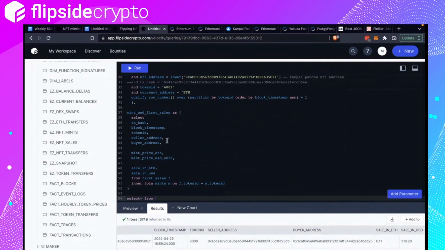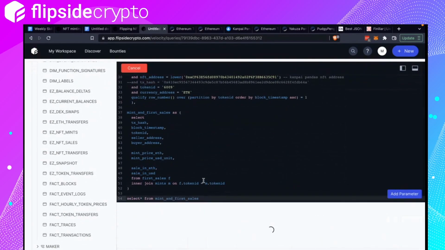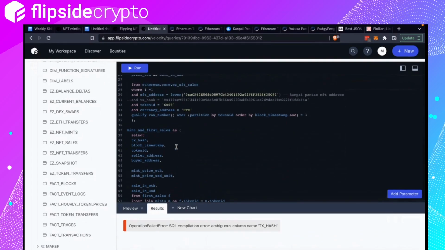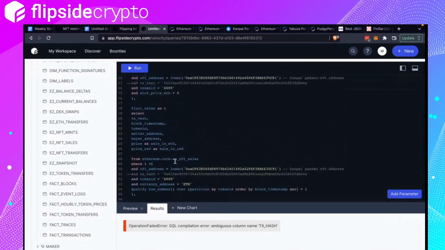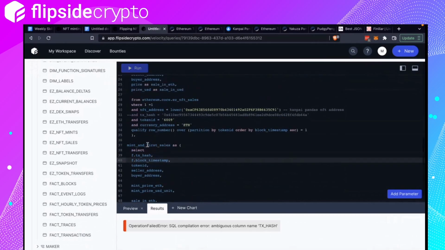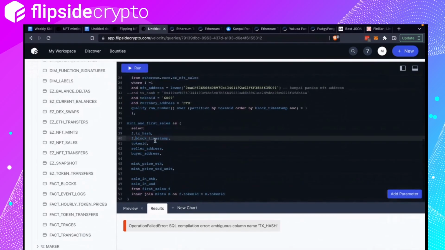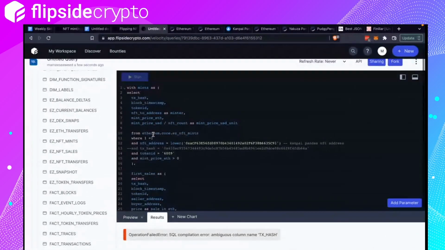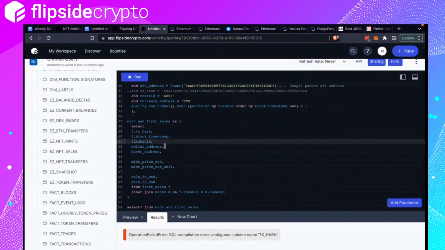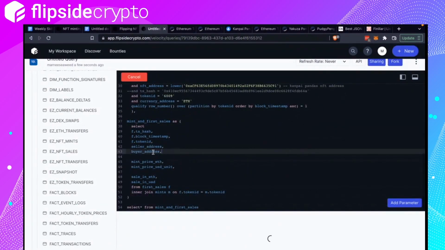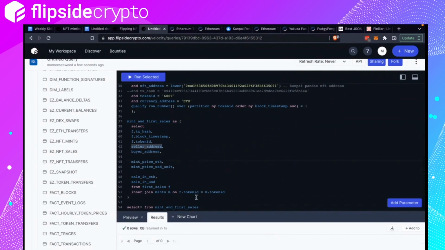Select all from transaction hash. Yeah, I guess I can do this. Token ID, minter, first sale. Okay. Seller address here, so it should be the same as minter, I think.